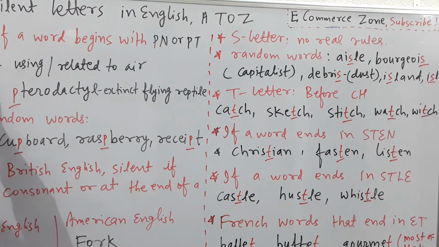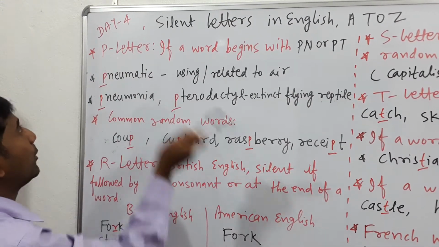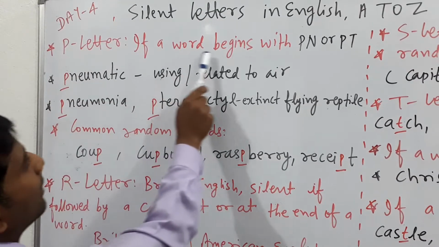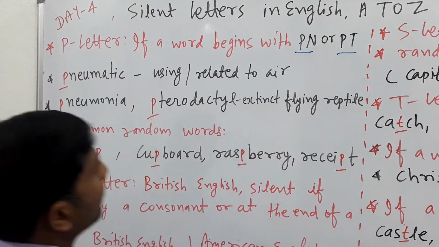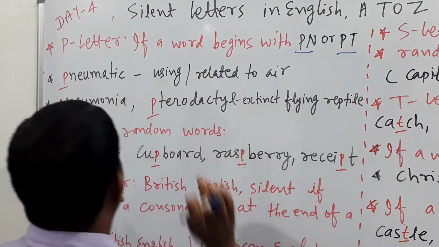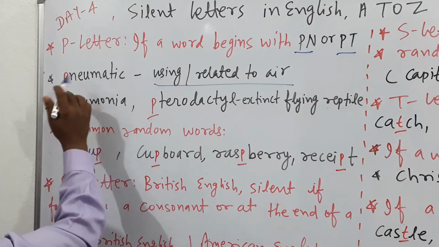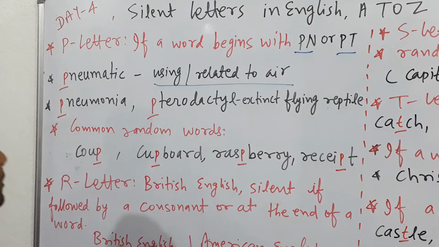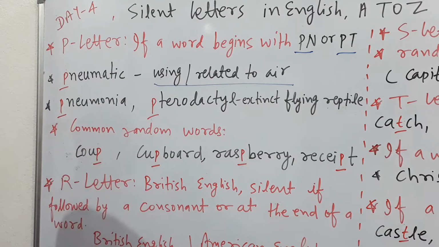Now see day 4. Before day 4, kindly do watch the previous video. P letter: if a word begins with PN or PT, this is the most important thing. Suppose pneumatic, related to air. Here the P is silent. Again pneumonia, a type of disease. Don't say pneumonia with the P, it's pneumonia.